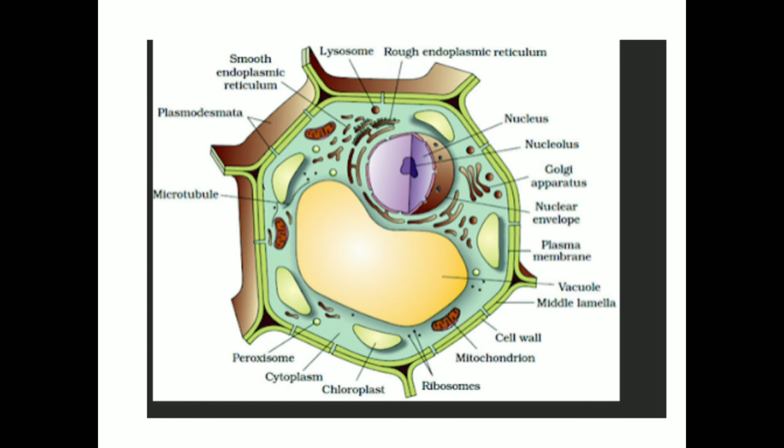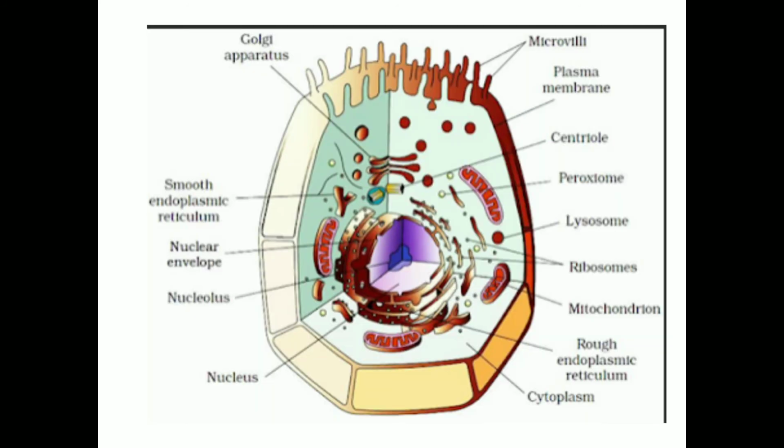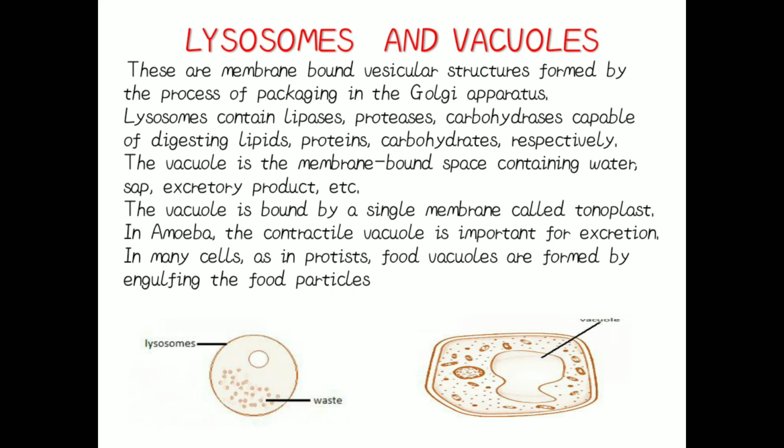Observe this diagram of the plant cell, and this is the animal cell. In this lecture of botany, we are not going to focus on the animal cell. Just for your knowledge, I have shown here the structure of the animal cell. So friends, you can observe the structure of the animal cell too. Now let us discuss lysosomes and vacuoles.